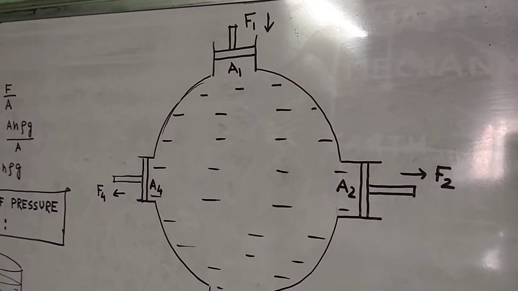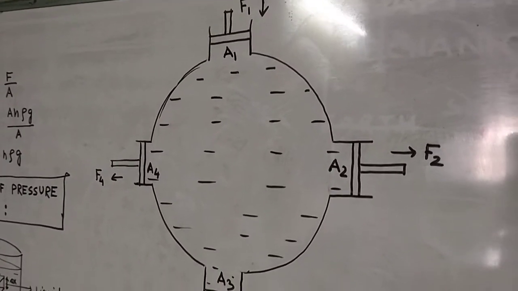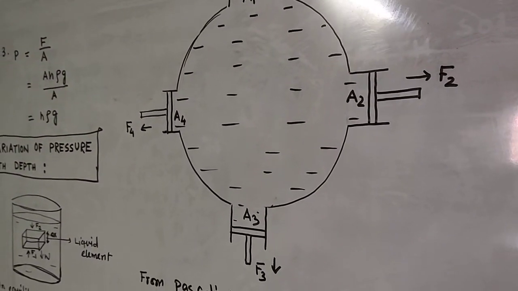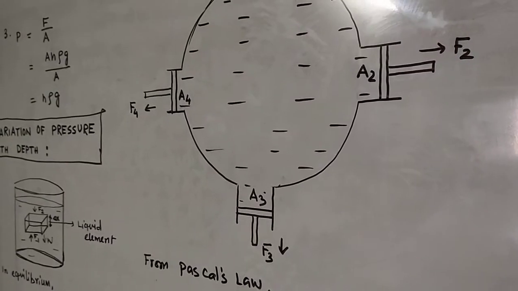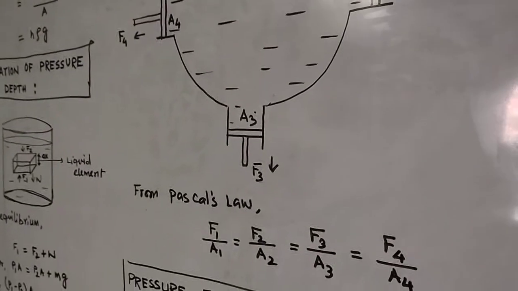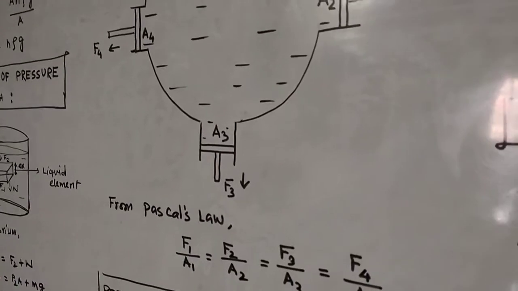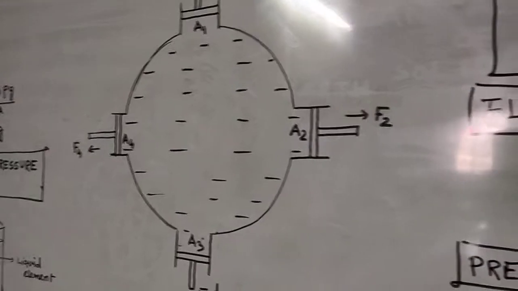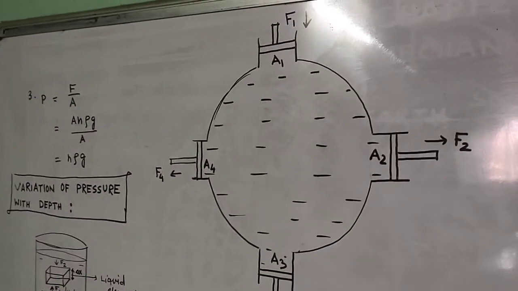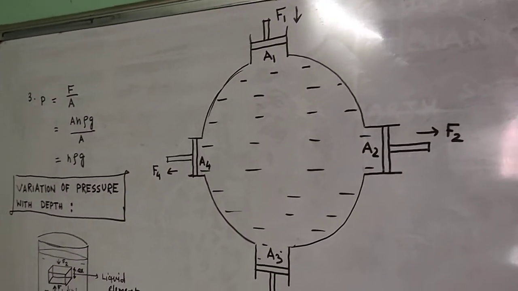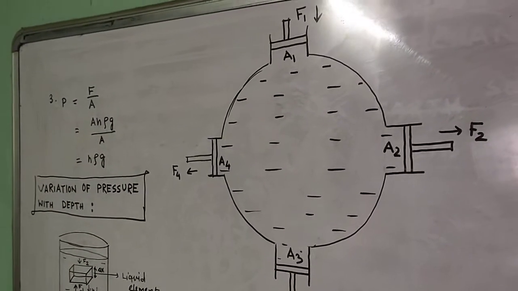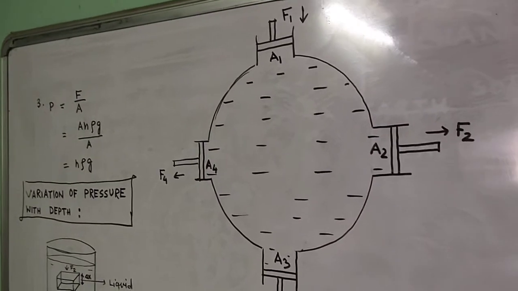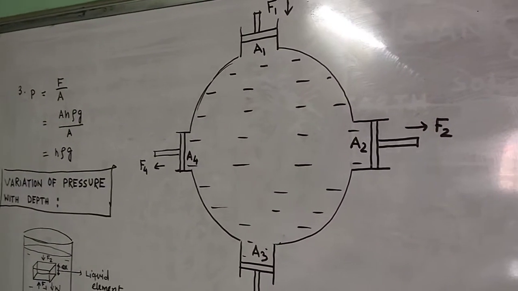So this pressure is numerically equal to the pressure experienced by the other pistons due to the liquid, which move with different forces. So F2 by A2 equals F3 by A3 equals F4 by A4. This is quite a strange property. Normally, due to movement along the way, the pressure is much diminished, but here the pressure does not reduce when it moves through the liquid. So this is the strange property of the liquid.